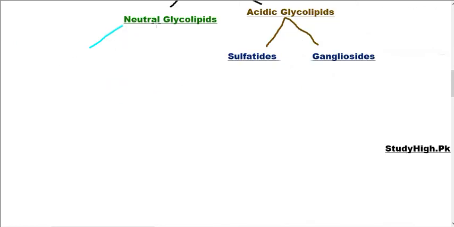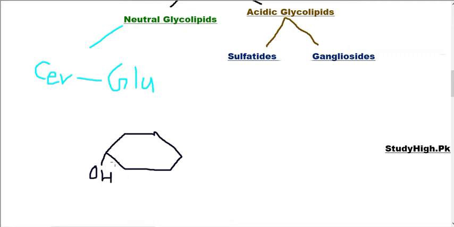Neutral glycosphingolipids, or neutral glycolipids, consist of a ceramide that is connected with glucose or galactose. The number of glucose or galactose units may be more than one, but only glucose or galactose are present in neutral glycosphingolipids. Sometimes, this is the structure of glucose connected with different hydroxyl and hydrogen groups, and a group called the acetyl group can form a bond with any hydroxyl group of this glucose. Like this is an acetyl group.